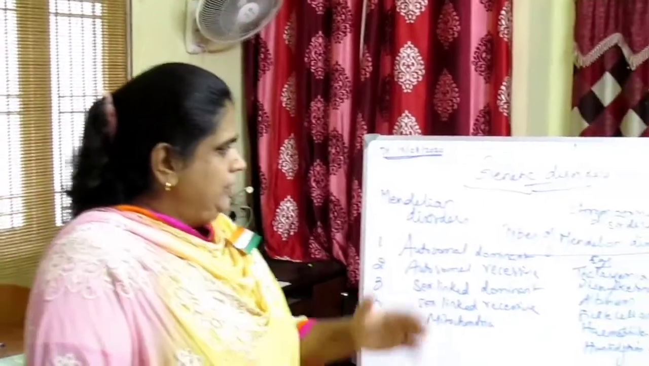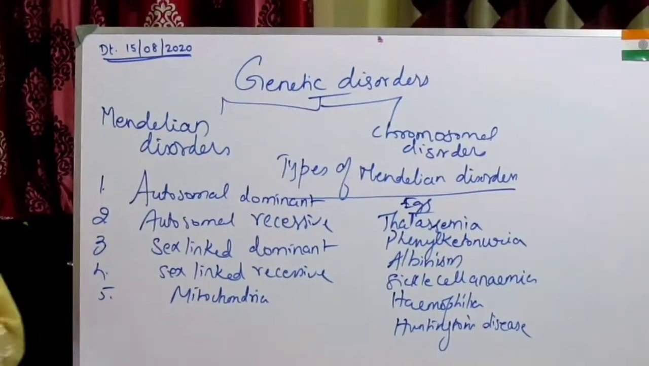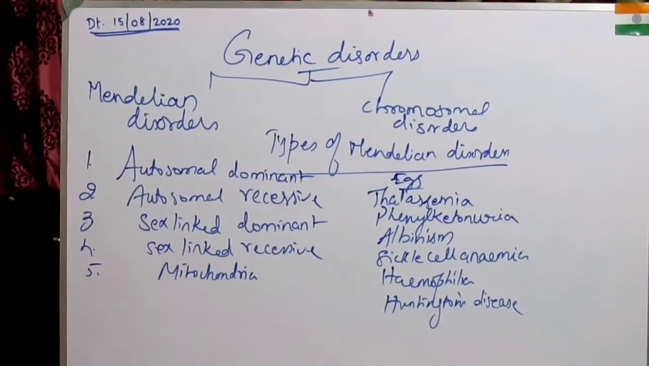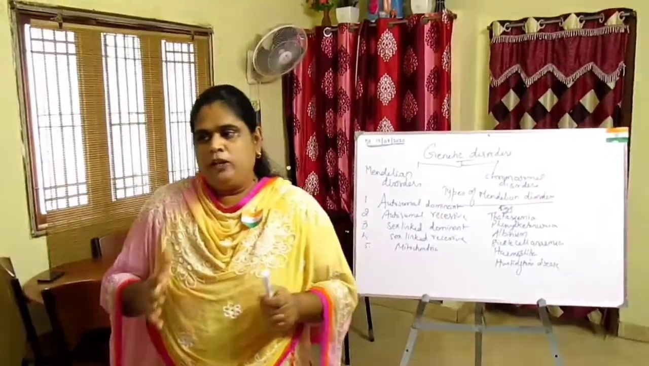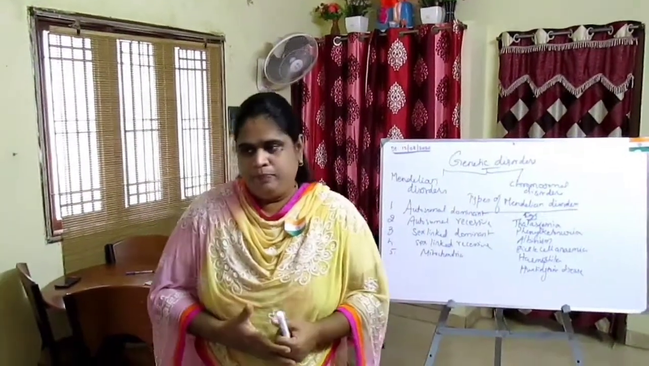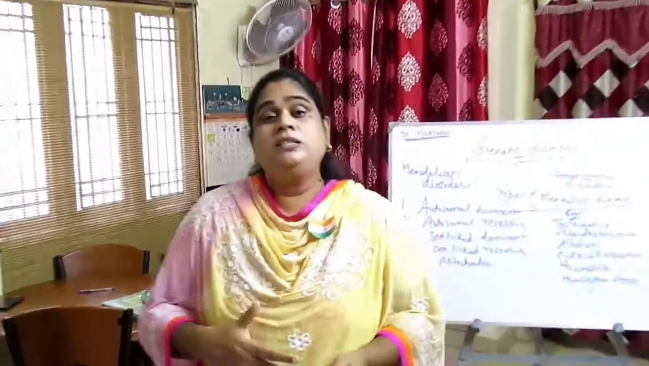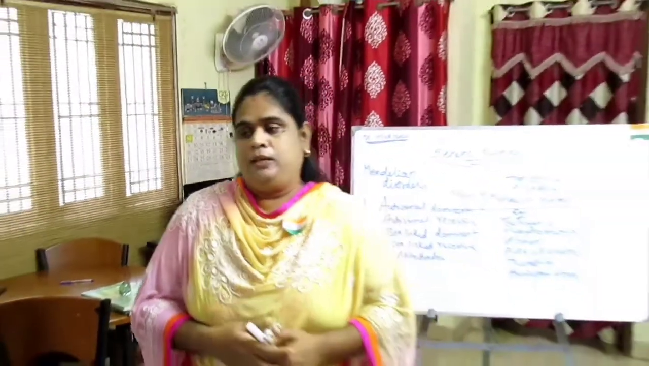So we'll talk about thalassemia. Thalassemia is caused by an autosomal recessive disorder. This is a type of disorder in which the body makes an abnormal amount of hemoglobin. As a result, a large number of red blood cells are destroyed, which leads to anemia.